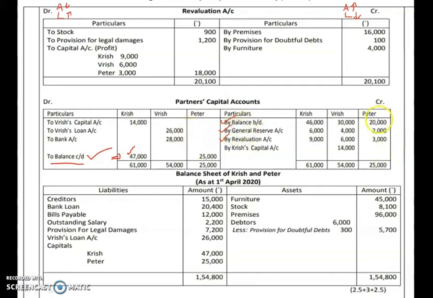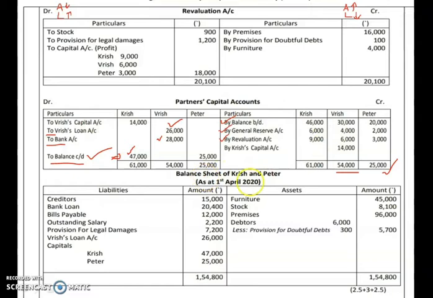First of all, we have to close this account; with 25,000 the total you will get on the credit side. Out of that, we have to write to Krish loan account 26,000. It is given in the question. It is also given that out of that 54,000, after giving 26,000 loan, the remaining amount, 54,000 minus 26,000, has to be issued through bank, that is through check. So 28,000, and your total is coming 54,000. So your partner's capital account gets closed this way.